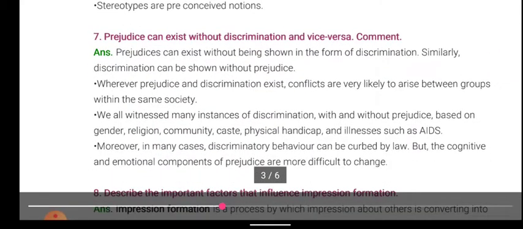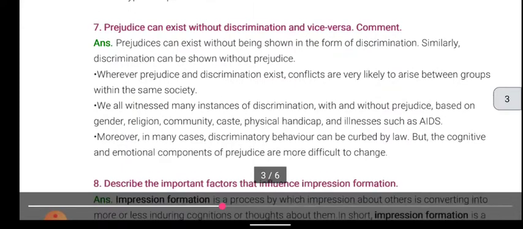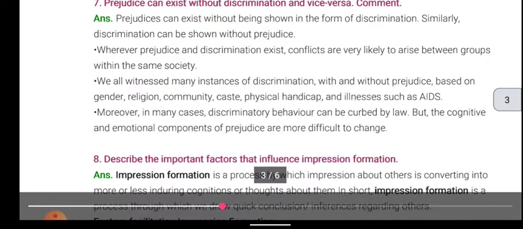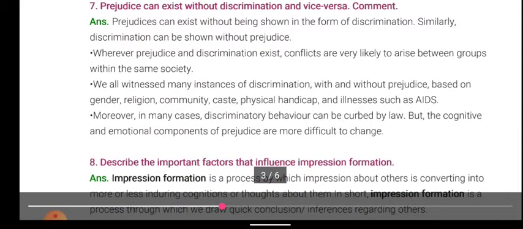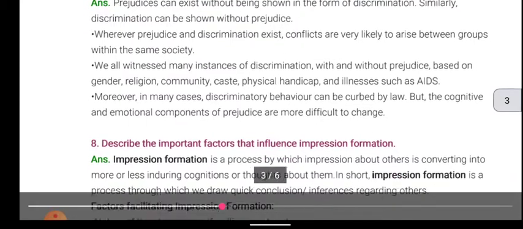Prejudice can exist without discrimination and vice versa. Comment: prejudices can exist without being shown in the form of discrimination. Similarly, discrimination can be shown without prejudices. Wherever prejudice and discrimination exist, conflicts are very likely to arise between groups within the same society.